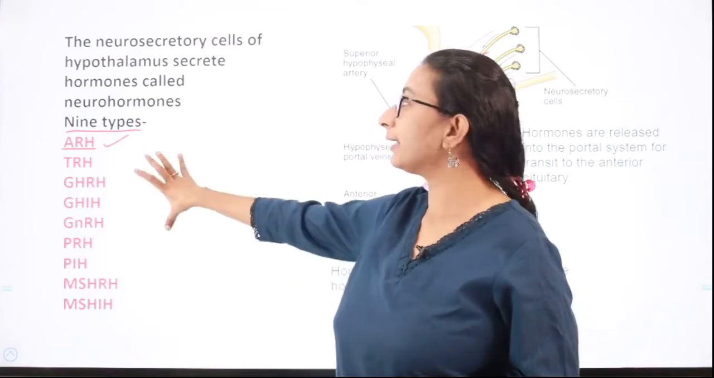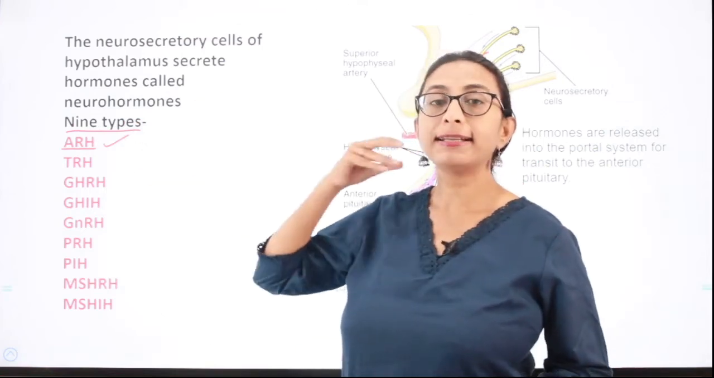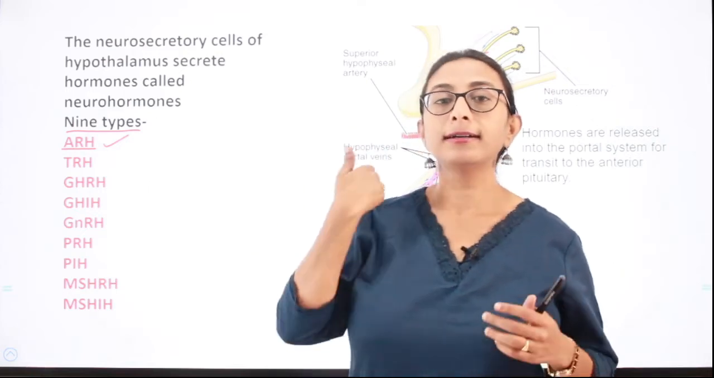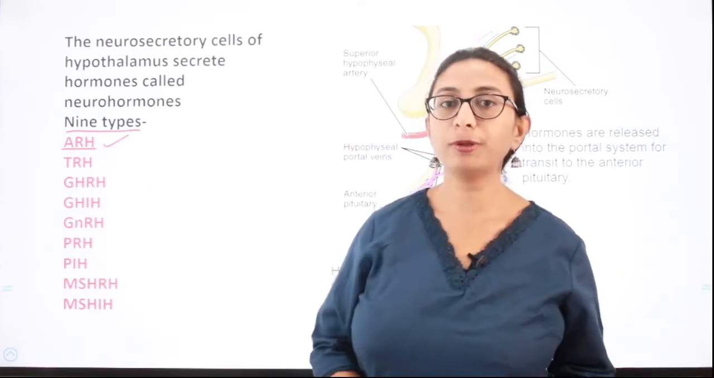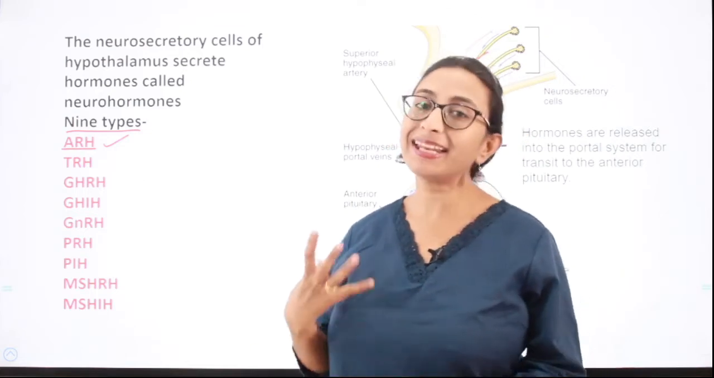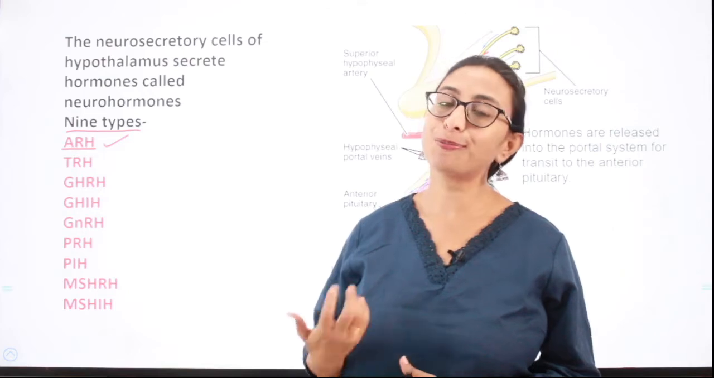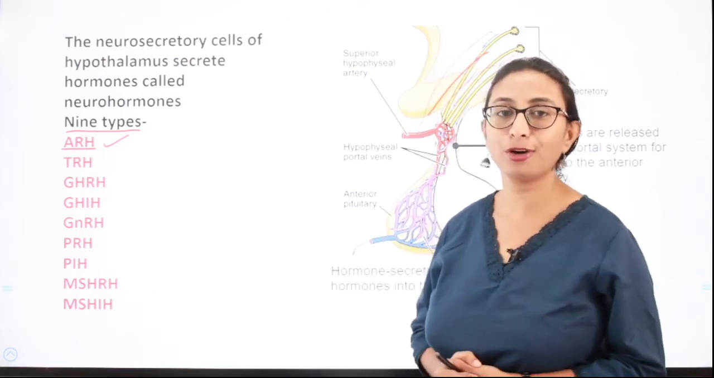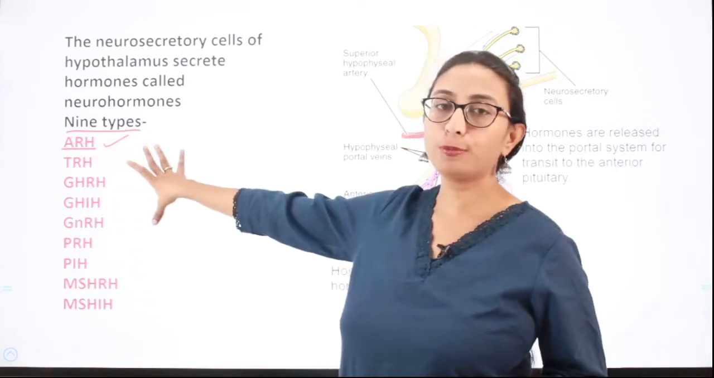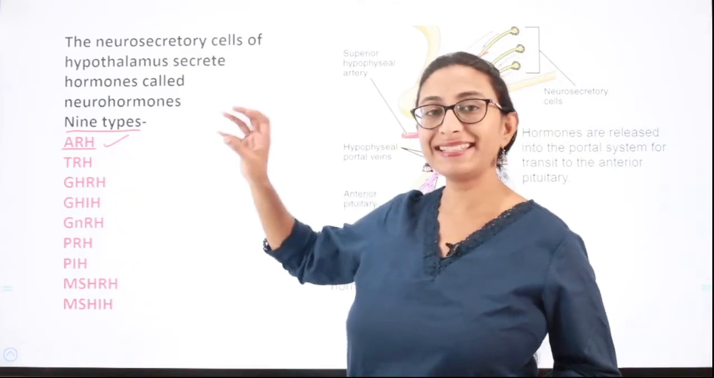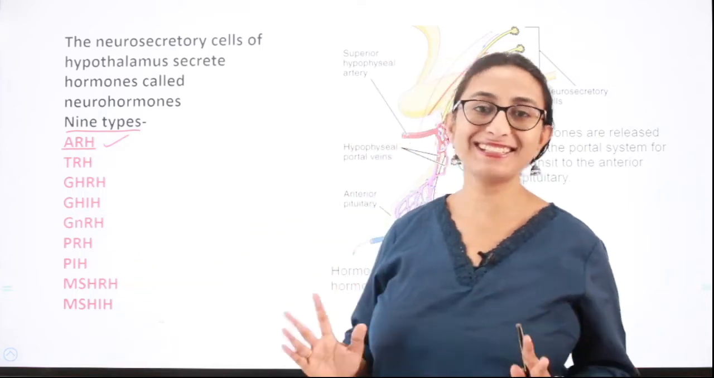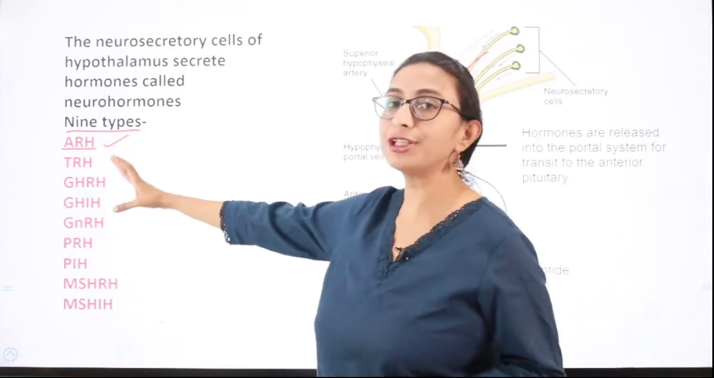If you just know that the hypothalamus secretes hormones which can be divided into two categories, those which stimulate the secretion of hormones from the pituitary, called releasing hormones, and the other group which inhibits the secretion of hormones from the pituitary, called inhibiting hormones. And basically it secretes 9 kinds of hormones including both releasing and inhibiting hormones, and what they are. If you know that much, that is sufficient and you need not go too much into depth of each of